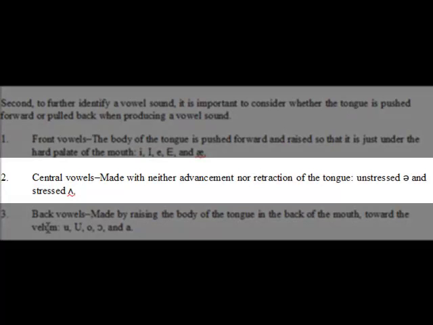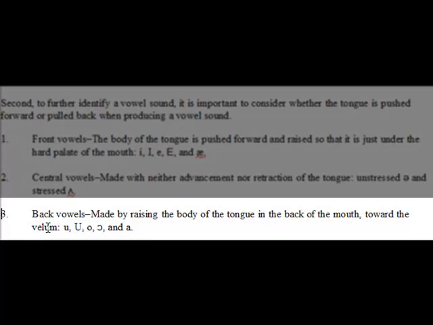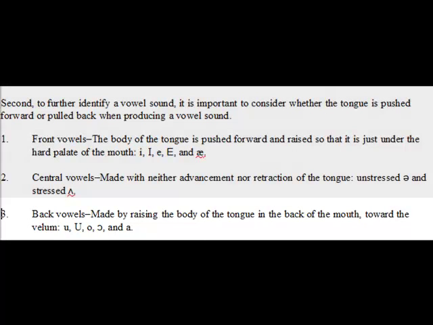Two, central vowels, made with neither advancement nor retraction of the tongue. Kind of stays in the same position. The unstressed schwa and the stressed schwa. Three, back vowels, made by raising the body of the tongue in the back of the mouth toward the velum. The little U, the horseshoe U, the O, the open O, and the little a.